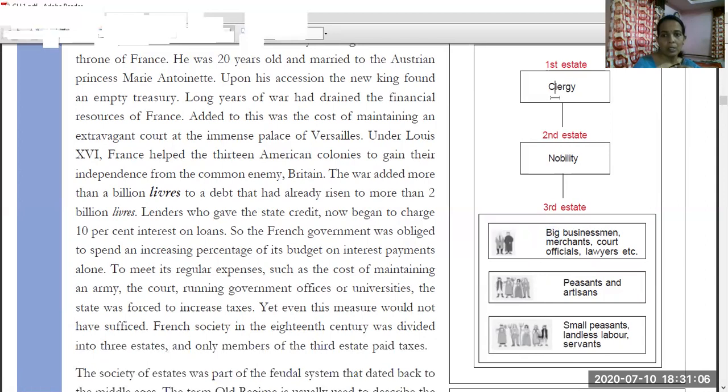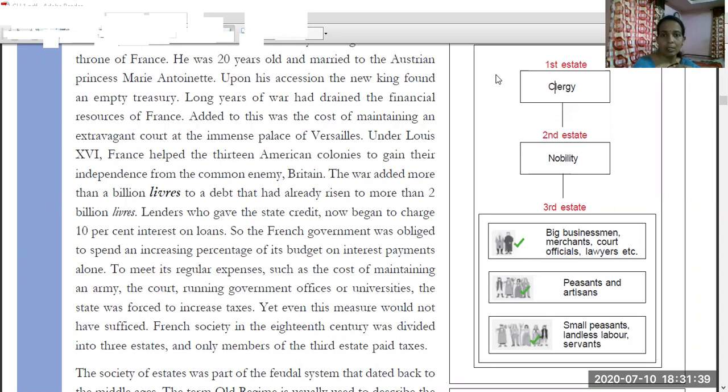First, clergy; second, nobility; third estate: big businessmen, merchants, court officials, lawyers, etc., peasants and artisans, small peasants, landless labor, and servants.